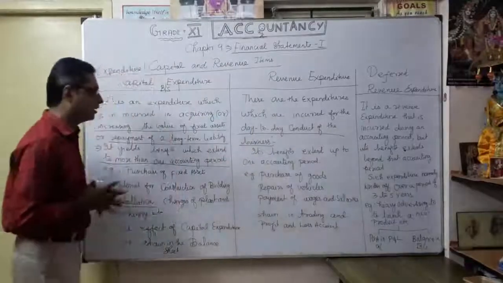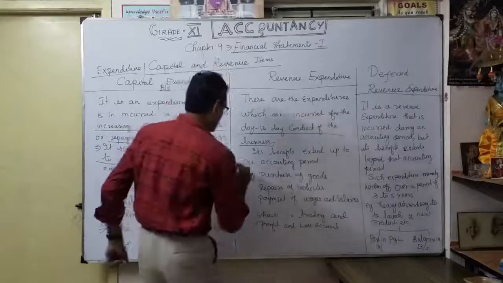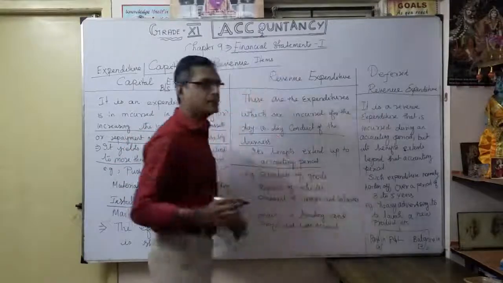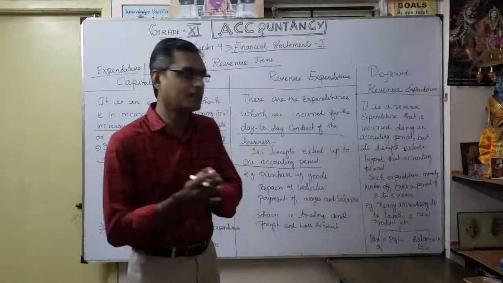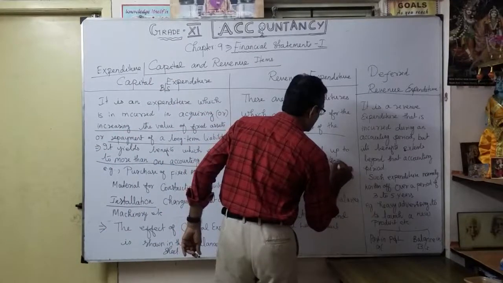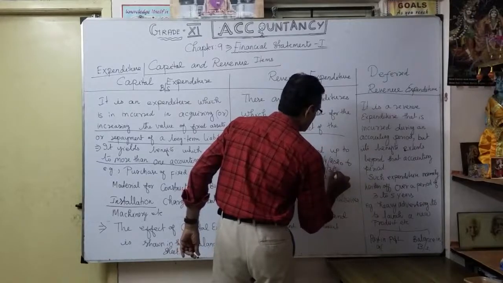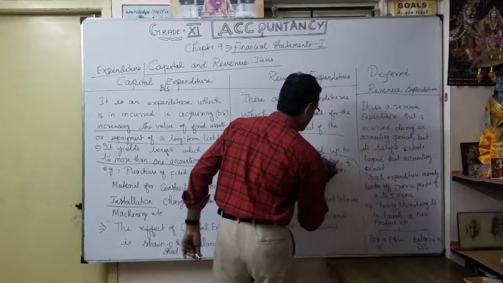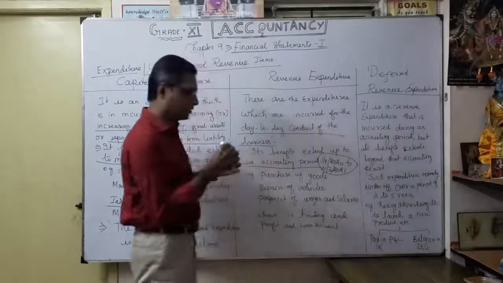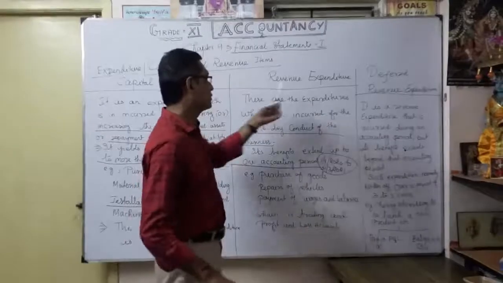The benefits extend only up to one accounting period, for example, from 1st April 2022 to 31st March next year. The expenses related to only that particular year are called revenue expenditure.